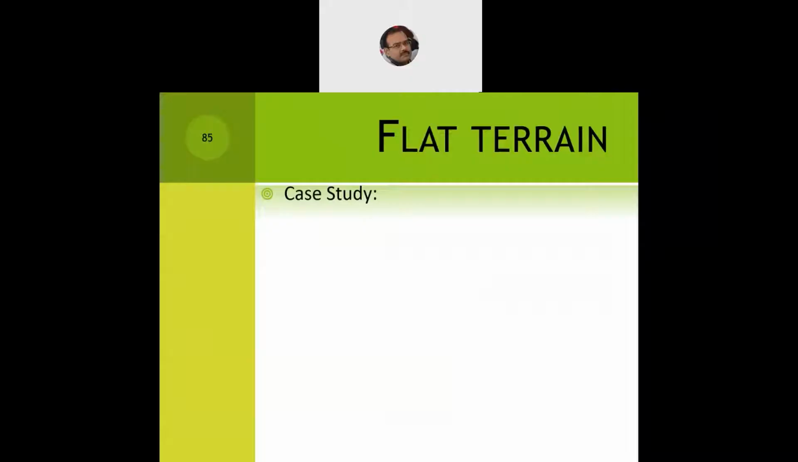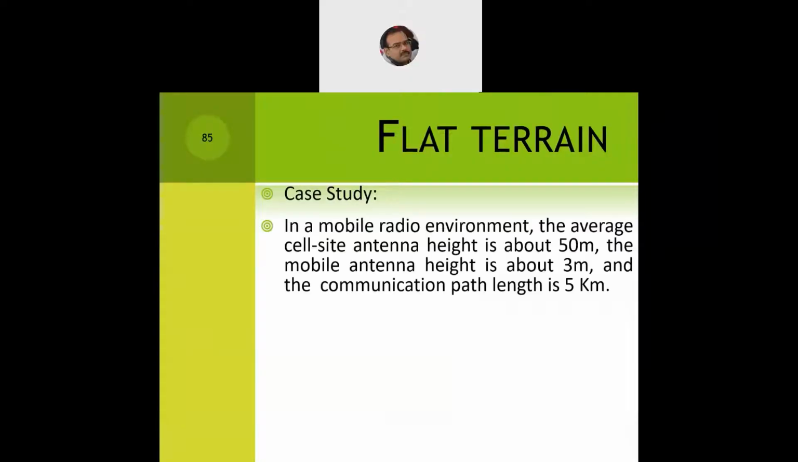So let's take a sample case study, a small numerical. In a mobile radio environment, the average cell site antenna height is about 50 meters. So they are talking of H1, the average cell site antenna height. Then the mobile antenna height is about 3 meters. So what is being given is H1 and H2. H1 is 50 meters and H2 is 3 meters. And the communication path length is 5 kilometers, so we'll convert that into meters: 5000 meters.